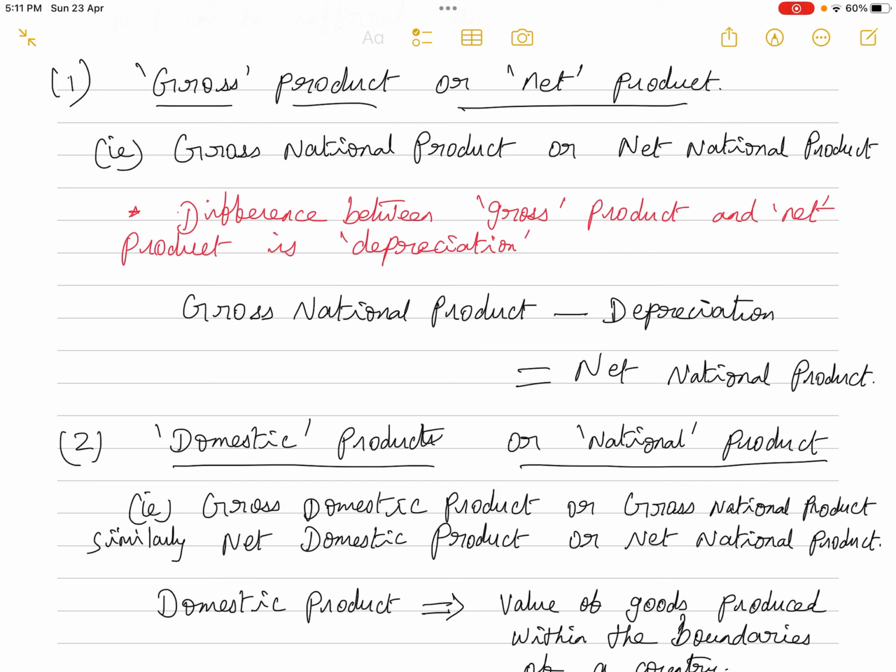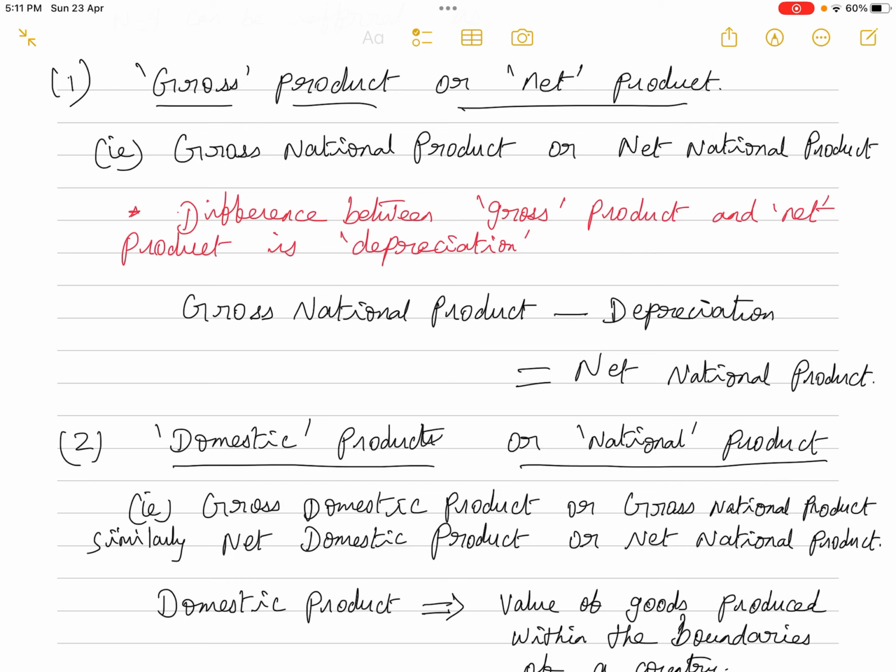Just like if you're asked to calculate the value of the car, if you keep on putting 8 lakhs, it is not correct, isn't it? Now, what is the current value of the car? The current value of the car is only 6 lakhs or 6.5 lakhs. You have to exactly mention 6.5 lakhs. If you say 6.5 lakhs is the value of the car, that is equal to the net product, the net value. If you say 8 lakhs is the value of the car, that is equal to the gross product.